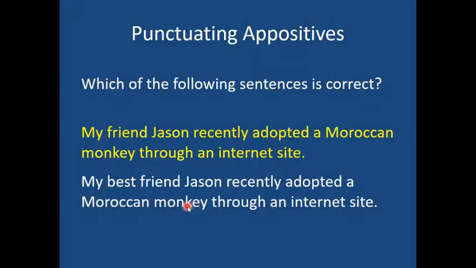And if you have only one best friend, then I don't have to say my best friend Jason, because I don't want to say my best friend Steve. I have only one best friend. So for that reason, I should put commas around Jason because he's my one and only best friend. So once again, I don't really need to say the word Jason because best friend is very specific. And that's how we crack this code on punctuating appositives.